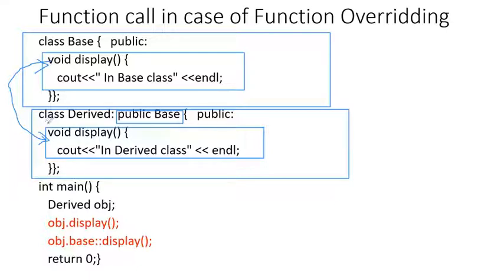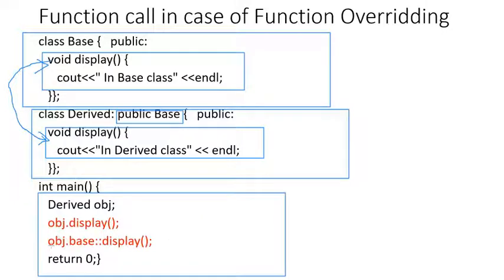Now the major question is, what happens when we place a call to the overridden member function from the object of the derived class? As you can see in the coding of the main function, we have created the object of the derived class using this statement. And then we have called the member function display. Now which member function will be called?